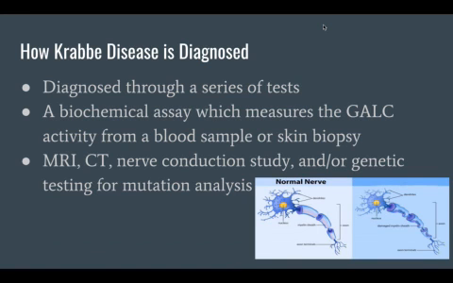Krabbe disease is diagnosed through a series of tests. This disease can be diagnosed by a biochemical assay that measures the GALC activity from a blood sample or skin biopsy. Other tests may include an MRI, CT, nerve conduction study, or genetic testing for mutation analysis.